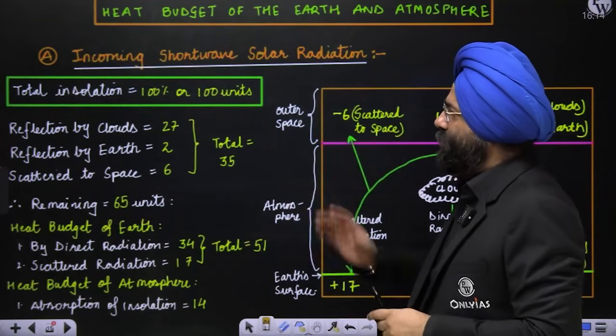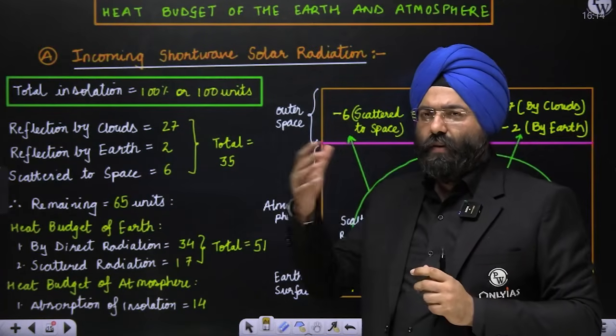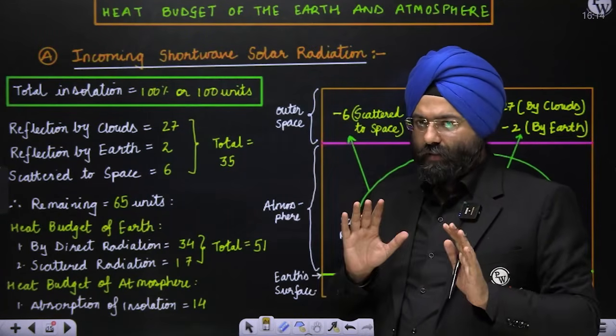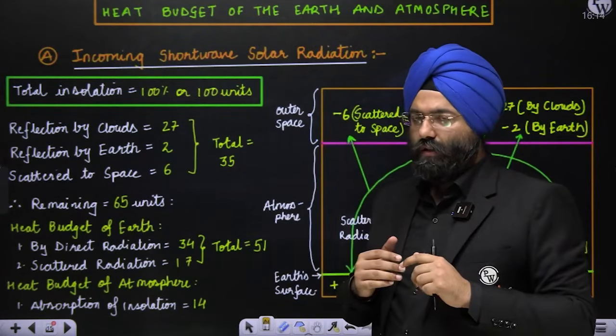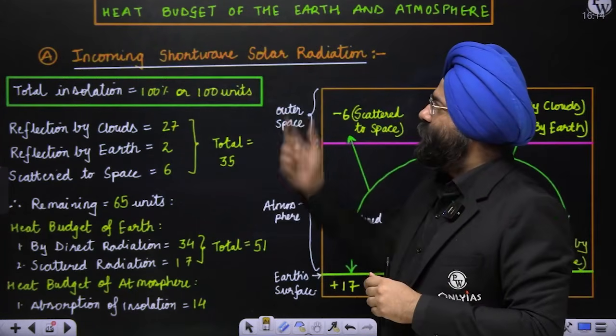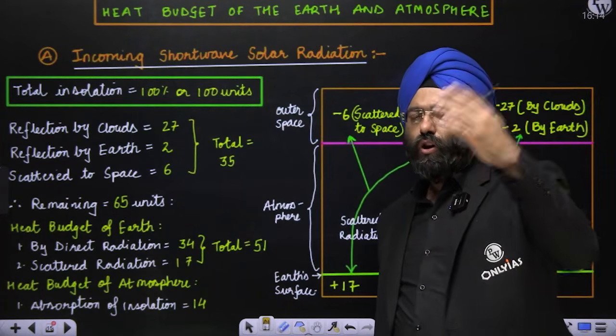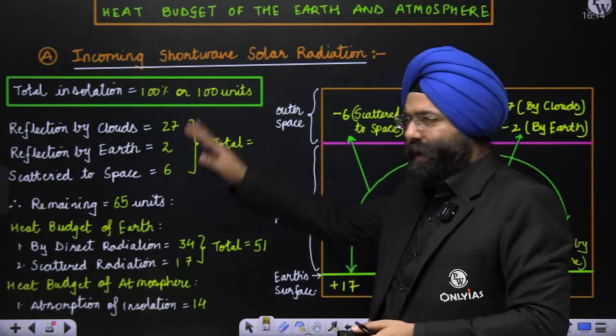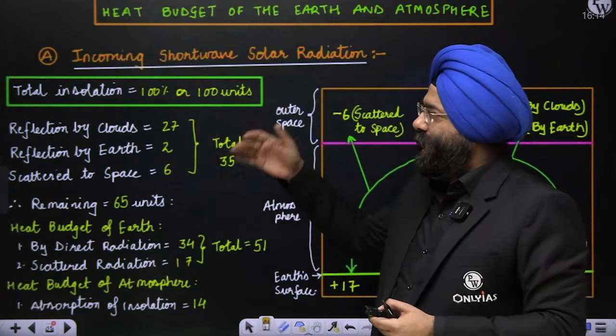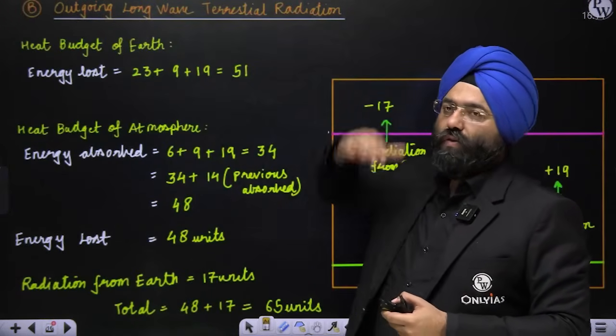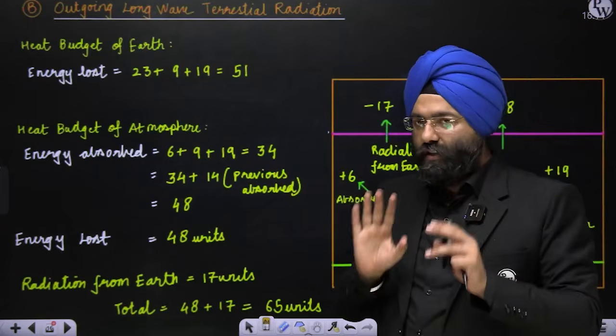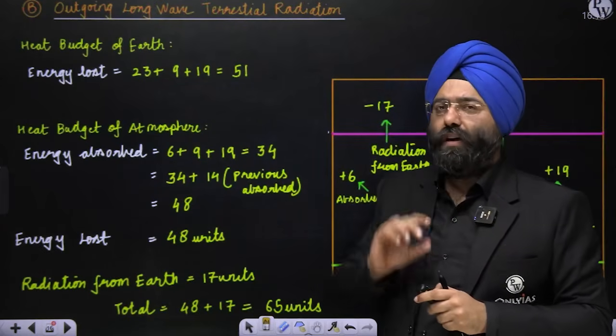Now see. Let us assume that when I talk about heat budget, I will be talking about the balancing of what is incoming and what is outgoing. Incoming means incoming shortwave solar radiation. So what all is coming, I will be seeing how it is impacting and what is happening to it. And then I'll be talking about the outgoing long wave radiation. Yes or no? Yes. So let us take one by one.